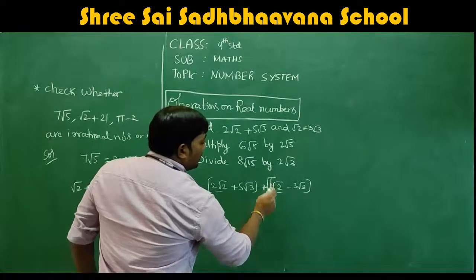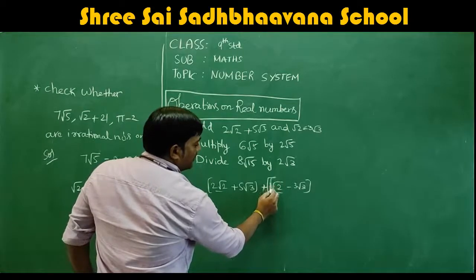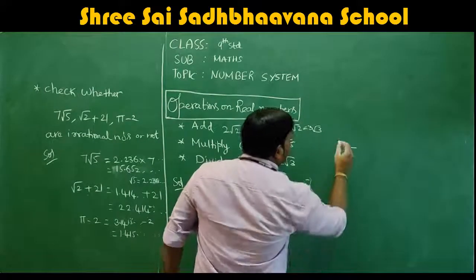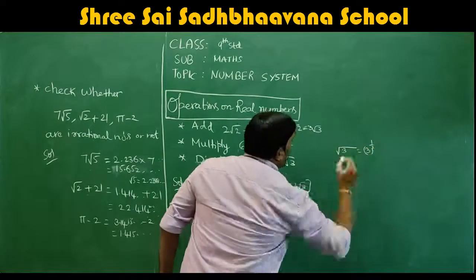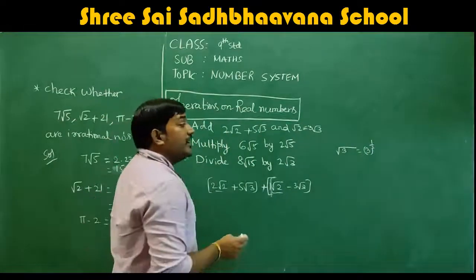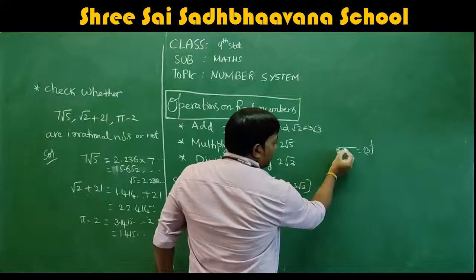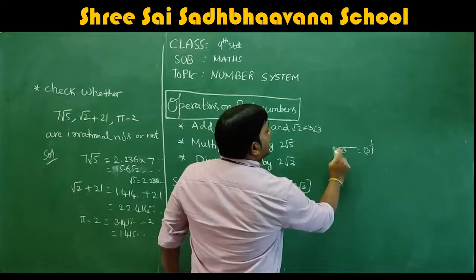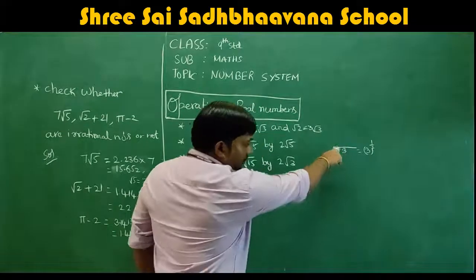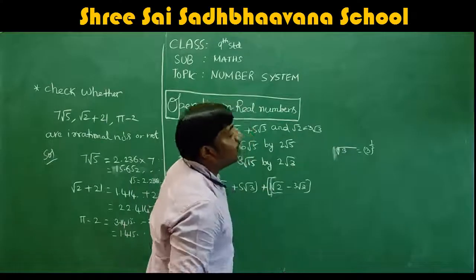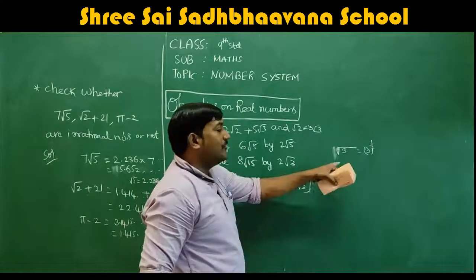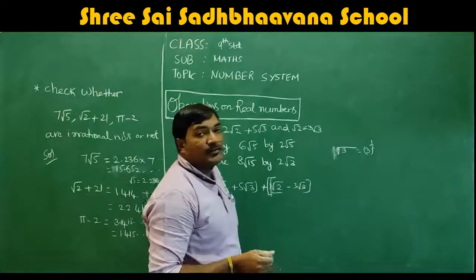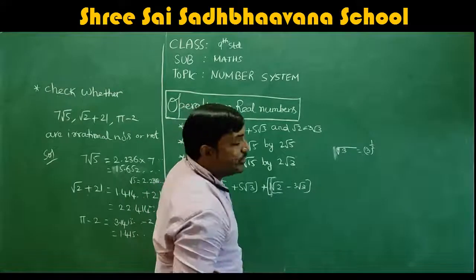Don't put the 1 in the wrong place. There's a lot of difference. If I write root 3, it means it is nothing but 3 to the power 1 by 2. Actually, you should put a small 2 on the root. If you put 2 on the top side of the root, it means it is the square root of 3. We will never write 2 every time. It is understood that if you put root, by default you get that top number as 2 itself.